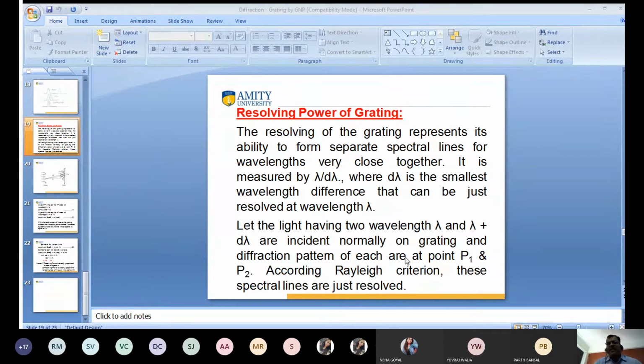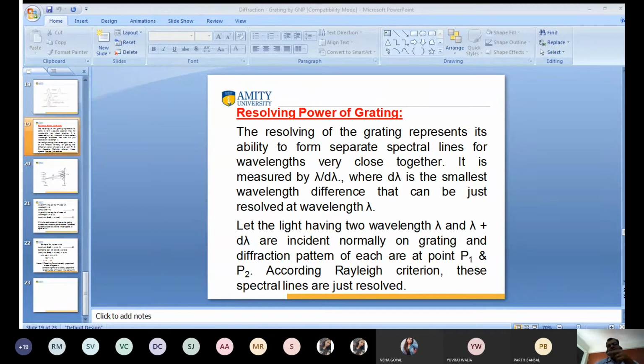Suppose this is incident on the grating, and the diffraction pattern is observed at points P1 and P2. They follow the Rayleigh criteria, and these spectral lines are just resolved.